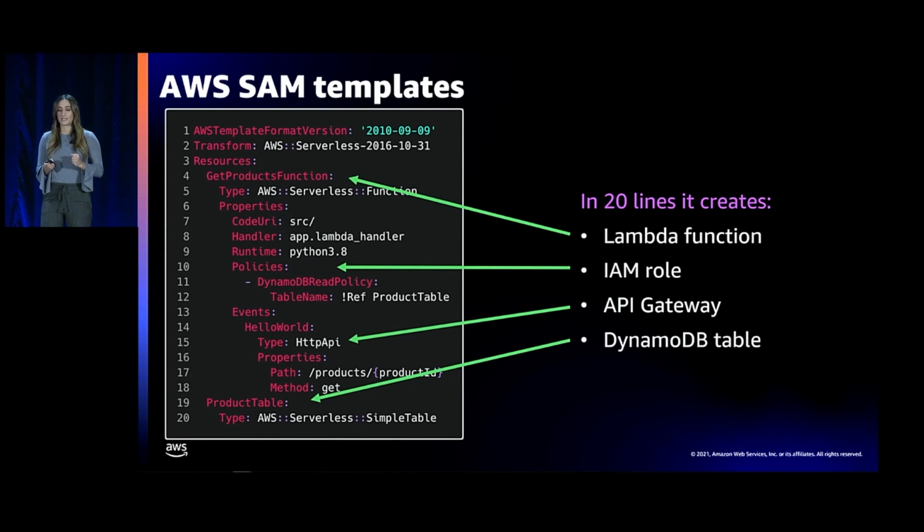This is what an example SAM template looks like. It's written in YAML, and you can see there's a few resources we have here. We have a Lambda function, your IAM role, your API gateway API, and a DynamoDB table. You can also change the policies here, like here it says DynamoDB read policy. You can change your policies up. You can do that right from your SAM template. You can see the event source here for your Lambda function here is this HTTP API. So you can configure these templates to add any AWS resources you want and create your application. So this just gives you a ton of flexibility.